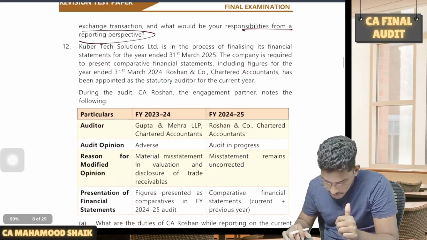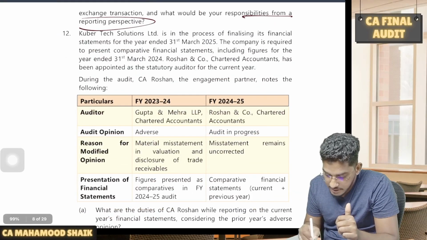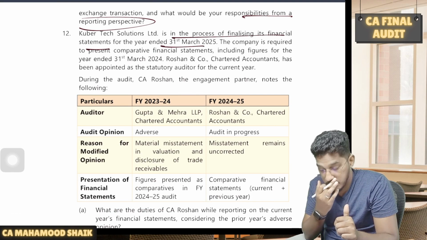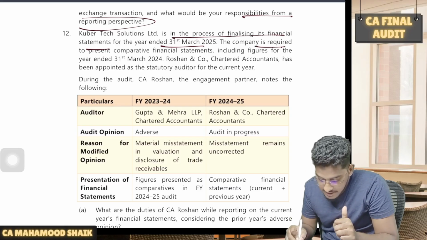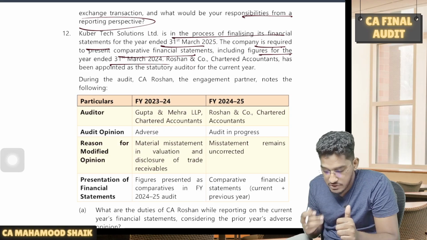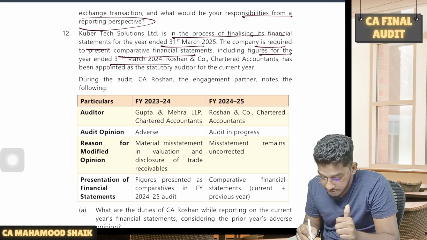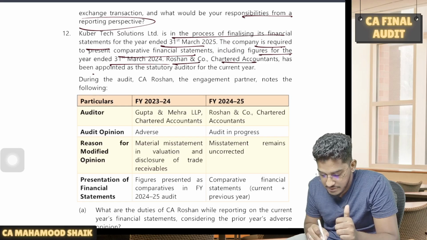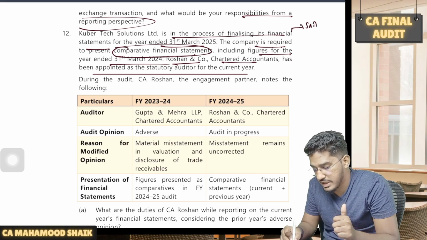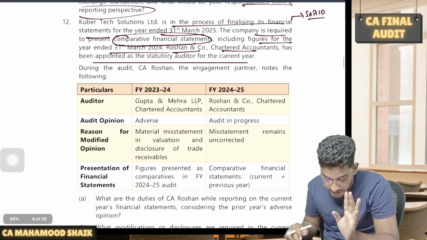Yeah, this one. Kuber Tech Solutions Limited is in the process of finalizing its financial statements for the year ended 31st of March 2025. The company is required to present comparative financial statements, including figures for the year ended 31st of March 2024. Roshan & Co Chartered Accountants has been appointed as the statutory auditors of the current year. So the moment you find the comparative financial statements, last year's data, SA 710 should immediately strike your mind.